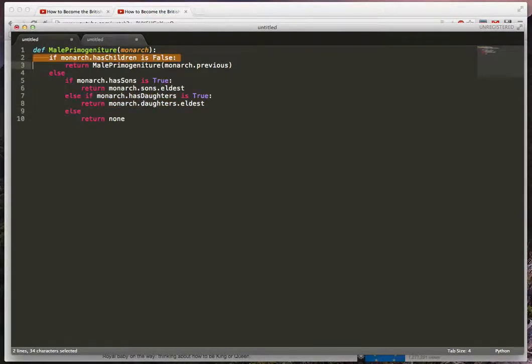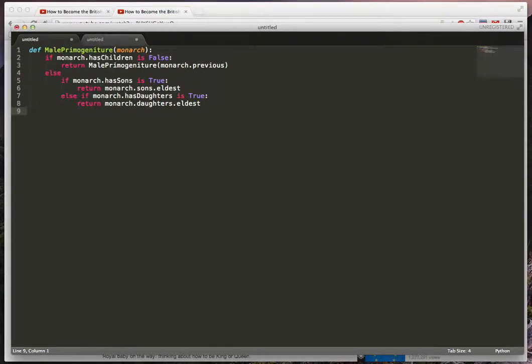Now you'll notice if we didn't have children, we would return there. If we had sons, we'd return here. So we're going to have daughters here. That's the only real option. So we'll never actually hit this code if we got that far. So that's the first thing I'm going to get rid of.